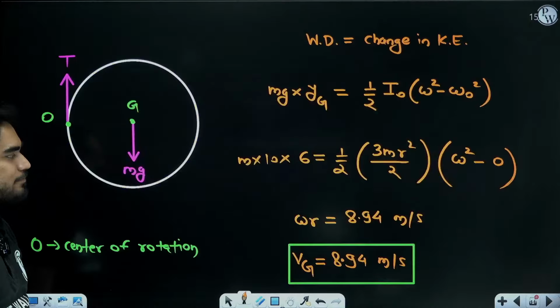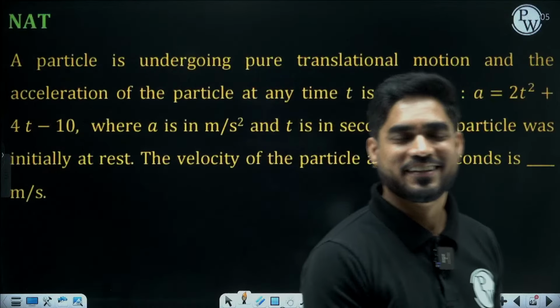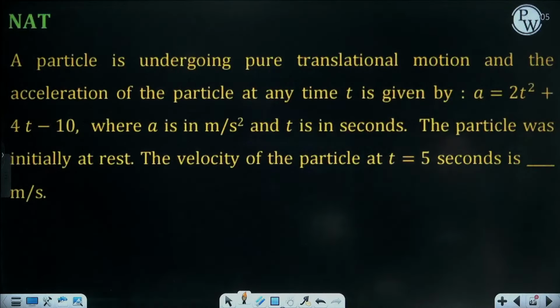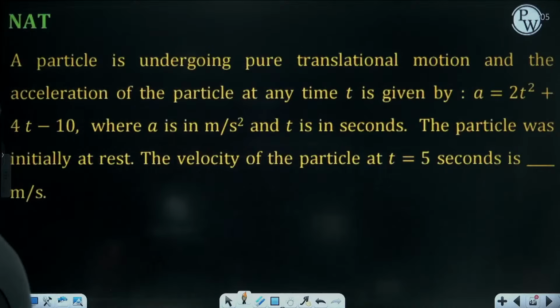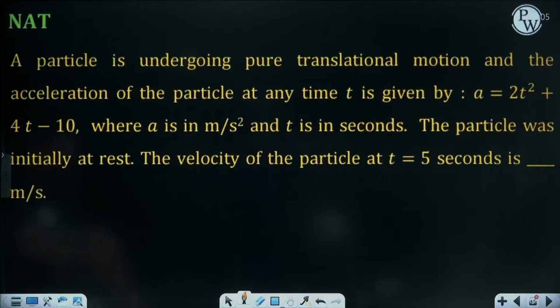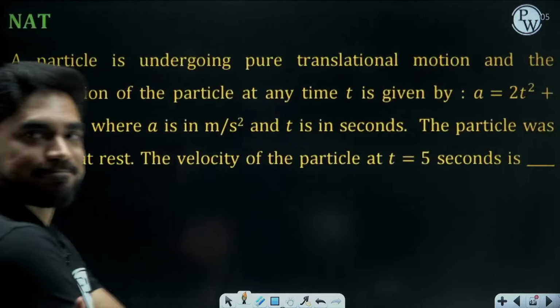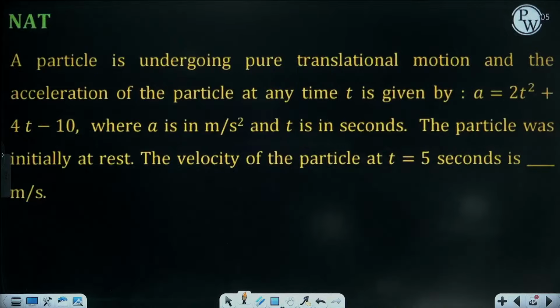Interesting question. All my questions are interesting, right? A particle is undergoing pure translational motion and acceleration is given by a equal to 2t square plus 4t minus 10. The particle was initially at rest. Find the velocity at t equal to 5 seconds. Initial velocity is 0.